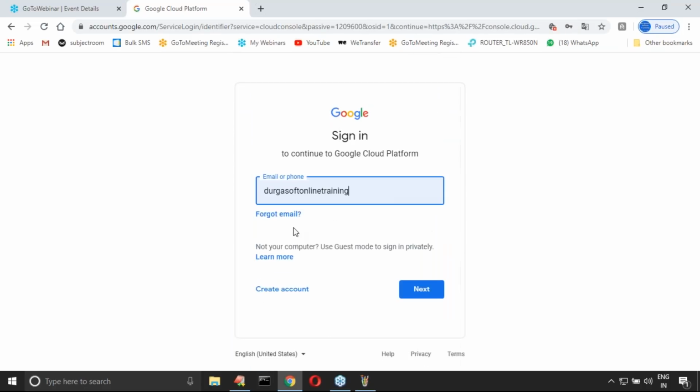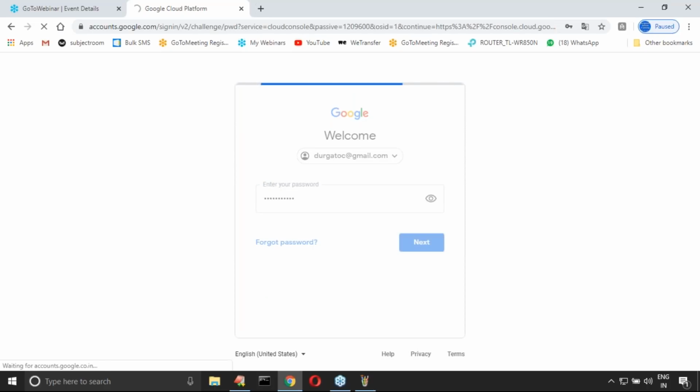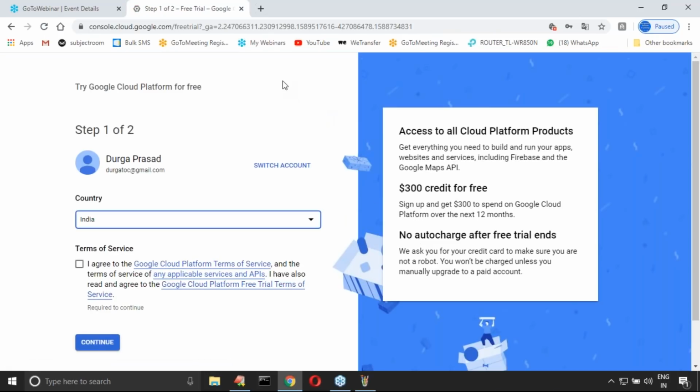Now you can provide, assume, Durgasoft online, or otherwise I'm just taking Durga TOC, something like that. Now here, my password. Just I log in. Gmail must be required. So here, free trial. Just observe very carefully. Here, country India.